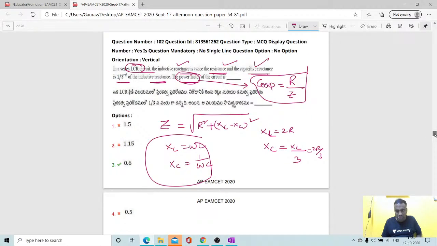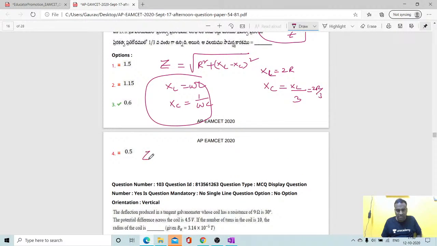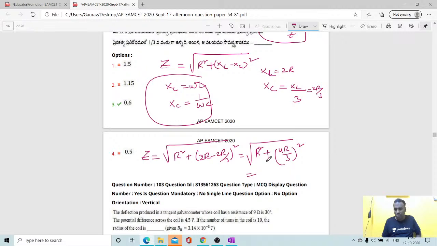So can I substitute these values over here, students? Z is equal to the root of R square plus (2R minus 2R by 3) whole square. So finally, R square plus (6R minus 2R) by 3, that is 4R by 3, whole square. So finally we get 25R square by 9, which means Z is 5R by 3. This is the impedance Z value.